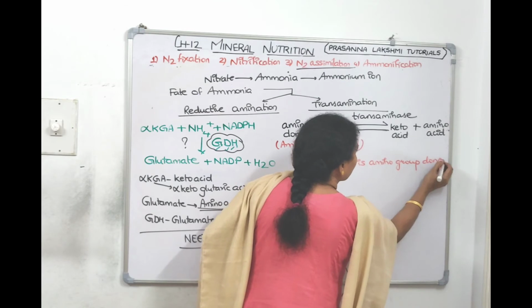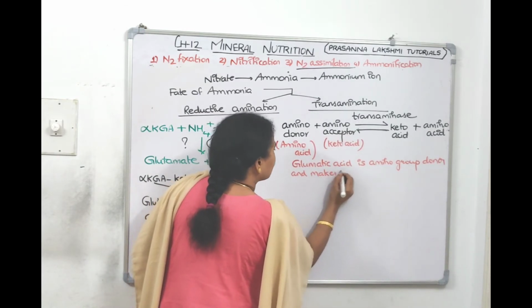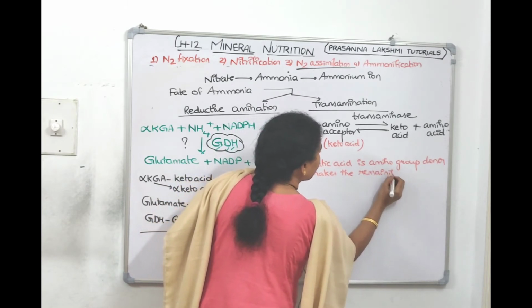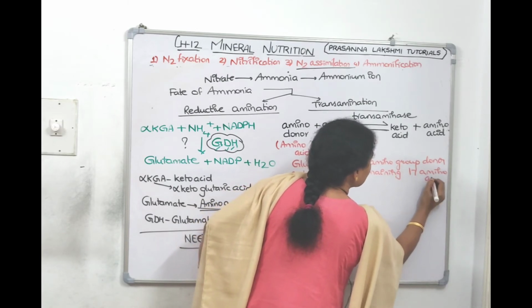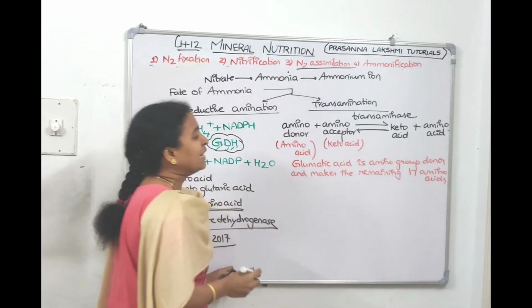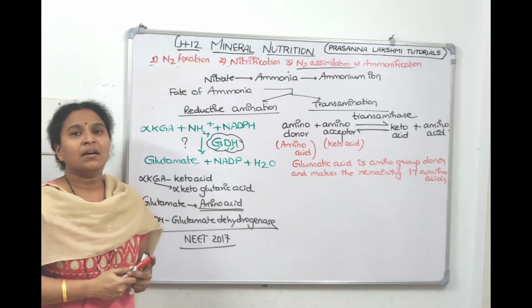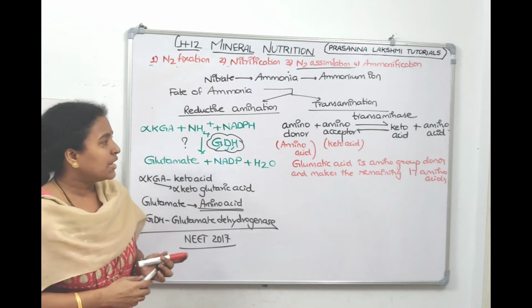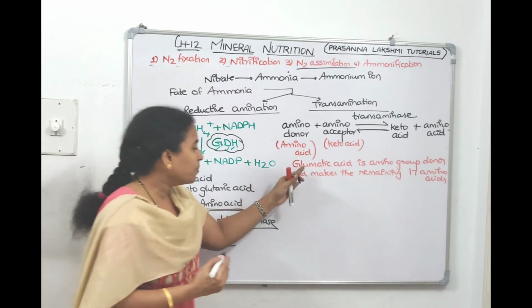In this manner, it keeps donating the amino group and makes all the remaining 17 amino acids. Okay, children.